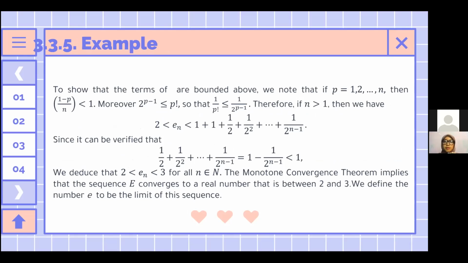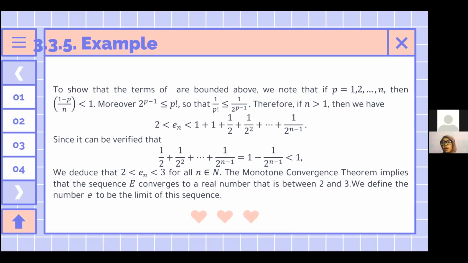Then, to show that the terms of En are bounded above, we note that if p = 1, 2, ..., n, then 1 − p/n < 1. Moreover, 2^(p−1) ≤ p!, so that 1/p! ≤ 1/2^(p−1).